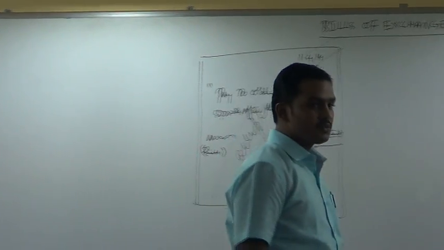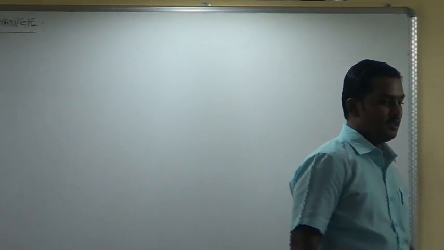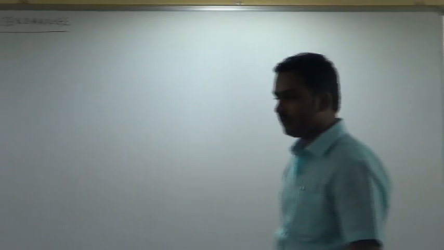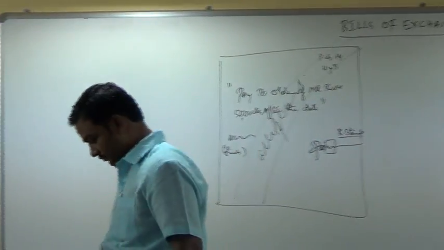The paper now becomes a valuable legal document called a bill of exchange.